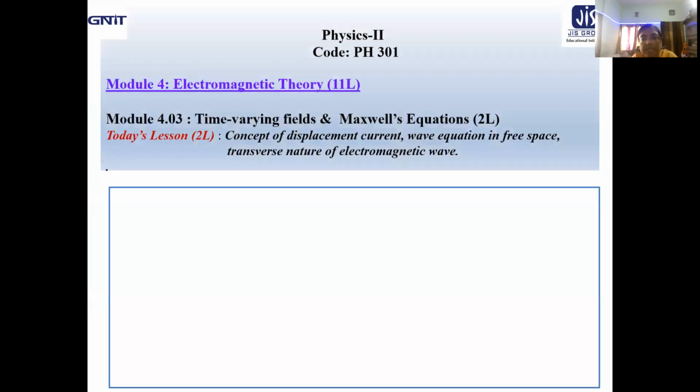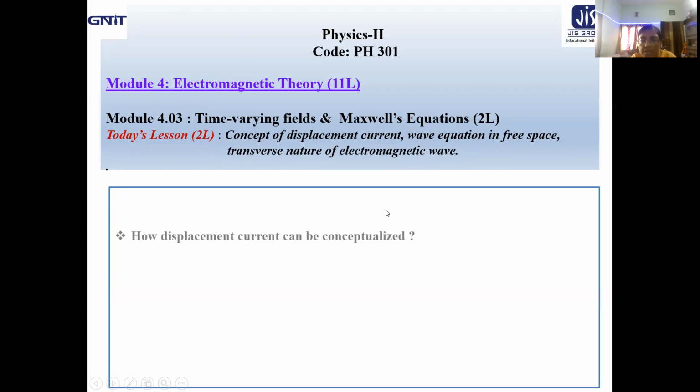Actually, in the last class, we started submodule 4.03 on time varying field and Maxwell equations. Today, I will continue the session, that is lecture number 2, which will include the concept of displacement current discussion, the wave equation in free space, transverse nature of electromagnetic wave.